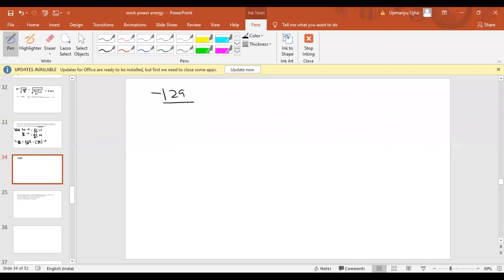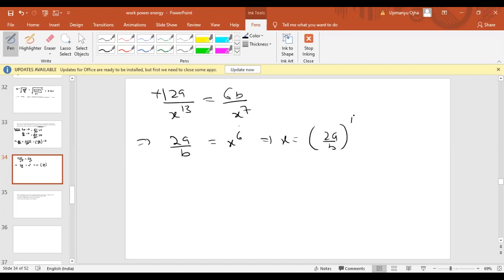Minus 12a by x power 13 should be equal to 6b by x power 7. Okay, it will come as plus, not minus, because minus will go to the other side and become plus. So we'll get 2a by b. If I divide here, we'll get x power 13 by x power 7. X power 13 by x power 7 is equal to how much? That is equal to x power 6. So we get x equal to 2a by b to the power 1 by 6.